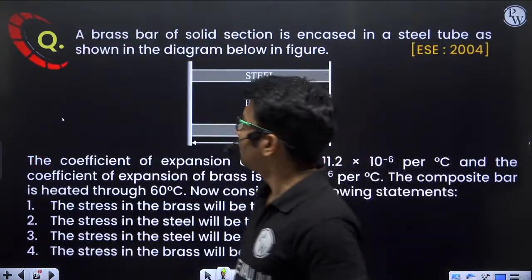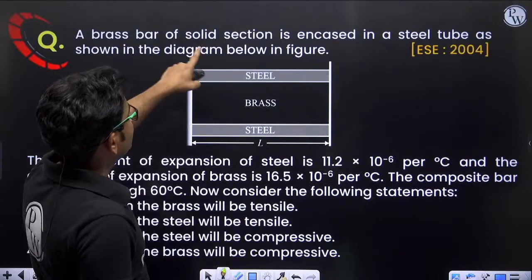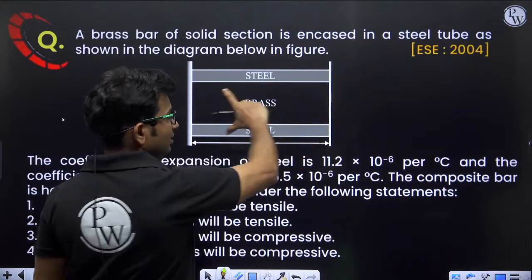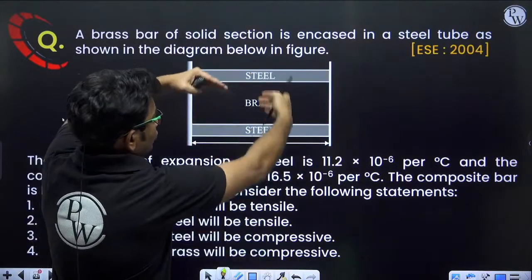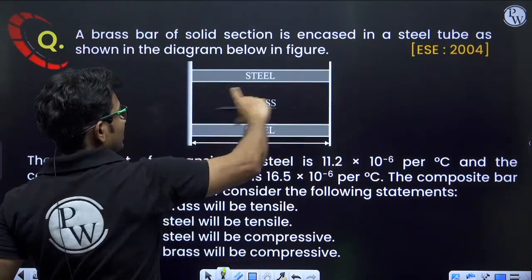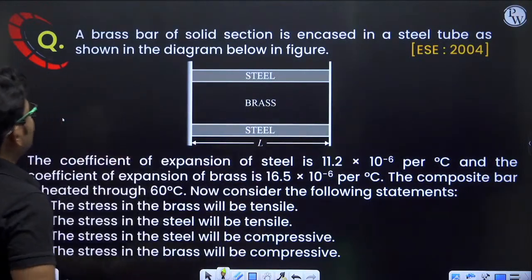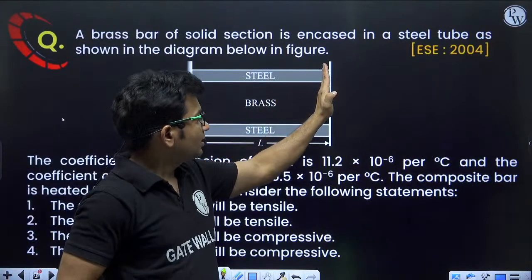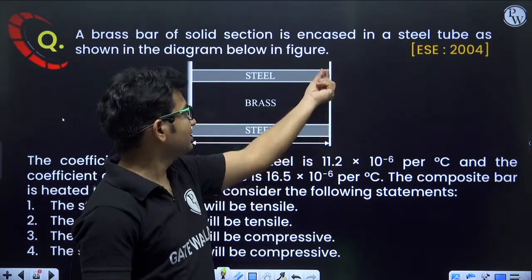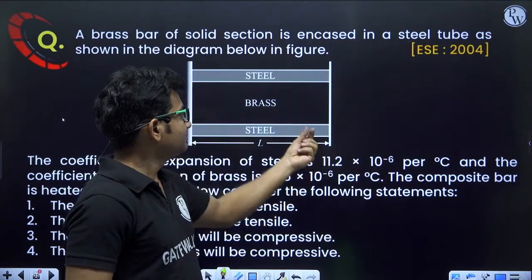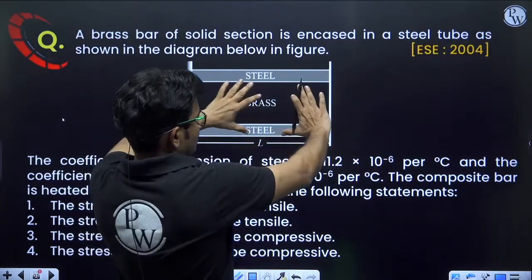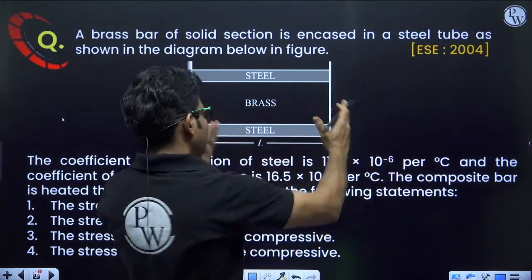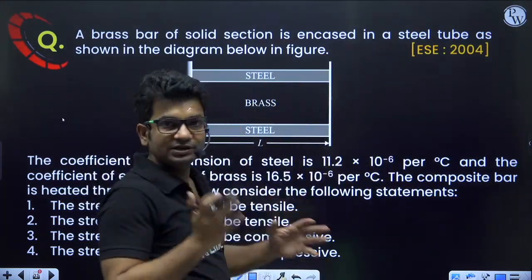Next question. A brass bar of solid section is encased in a steel tube. So this is the brass bar, solid section, and it is encased. The outer casing is steel and the inner is brass, as shown in the diagram. Here is the fixed support, and here they are attached together by some rigid element, such that if they elongate, they will elongate by the same amount, and if they compress, they will compress by the same amount.